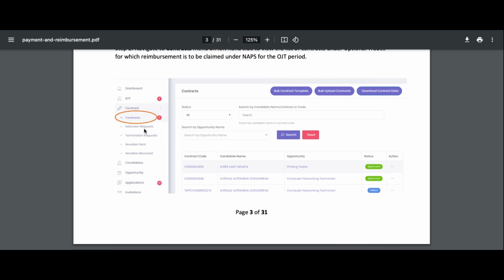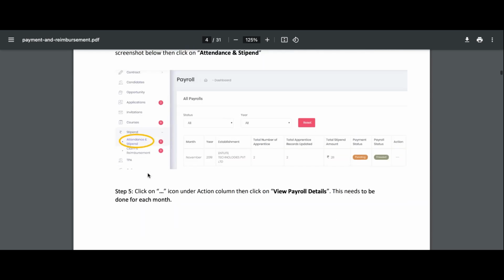Here we have an extension request. If we want to increase the contract tenure, or cancel or terminate the contract, all those options are here in the portal itself. And once you have marked the attendance, there is the option of even the stipend.